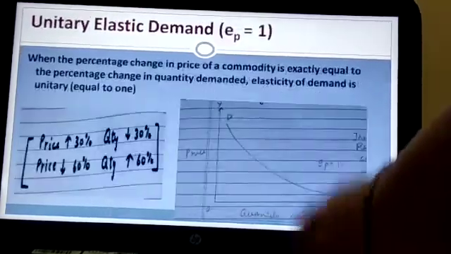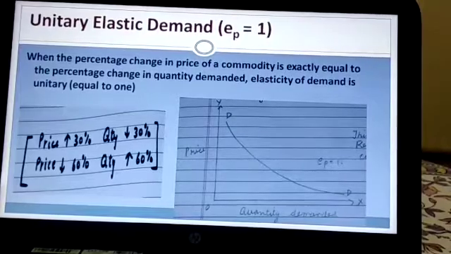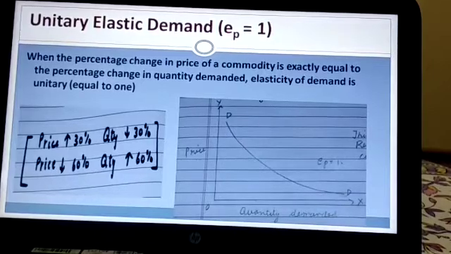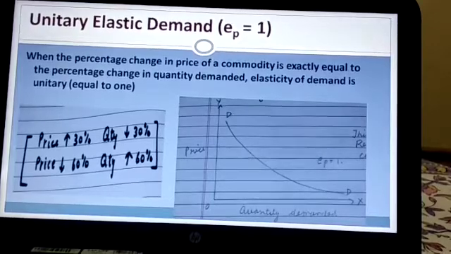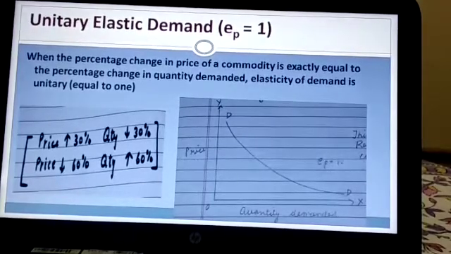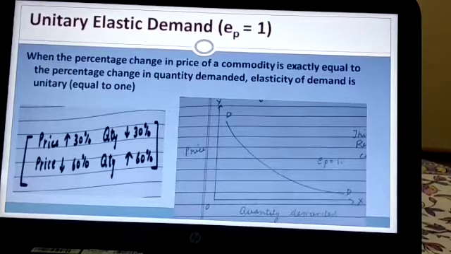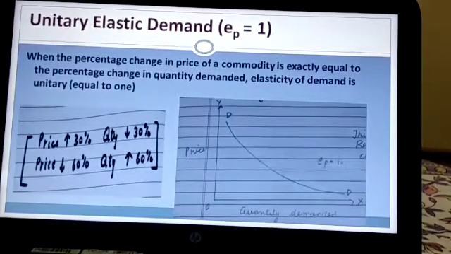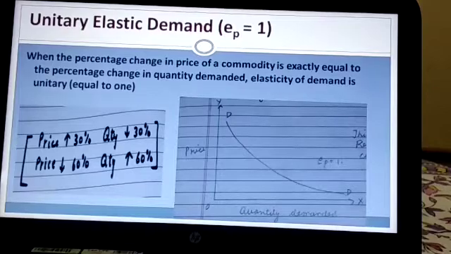Now we move on to the next one, that is unitary elastic demand. In such case, EP is equal to 1. Unitary means 1. The meaning of the word unitary is 1. In unitary elastic demand, there is an equal percentage change in price and in quantity. When the percentage change in price of a commodity is exactly equal to the percentage change in quantity demanded, then elasticity of demand is said to be unitary or equal to 1.